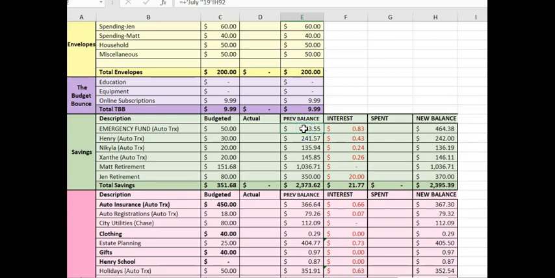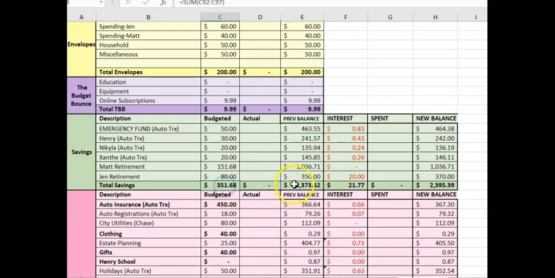Ideally, we're trying to get to 3,000, and if we hadn't had to use it, we would have been at 1,350 at the end of July. That's what this number would have been. But we had to wipe it out, and so here we are starting over. So this is going to be a focus in the coming months. I need to get this built back up. We need to get at least $1,500 in there as soon as possible, and then we'll build slowly by $50 a month to the 3,000 after that.